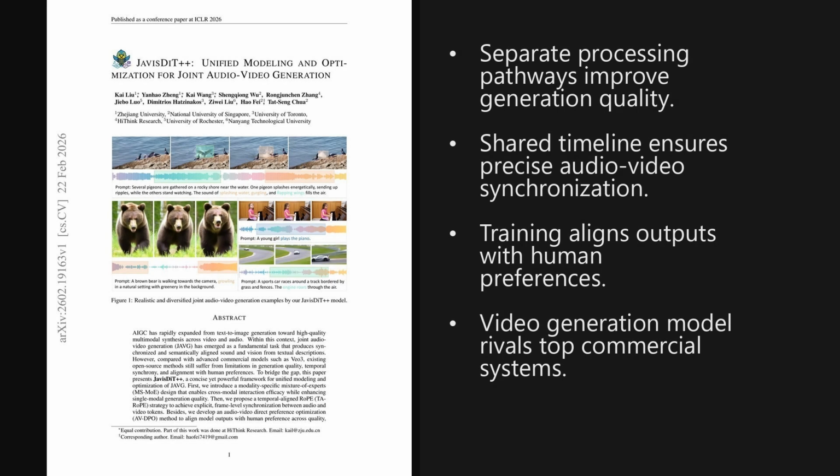To wrap up, JavisDiT++ demonstrates that open-source models can now rival proprietary systems like VO3, achieving high-quality synchronization with surprisingly efficient training. This unified approach marks a significant step forward for accessible, synchronized multimodal generation.